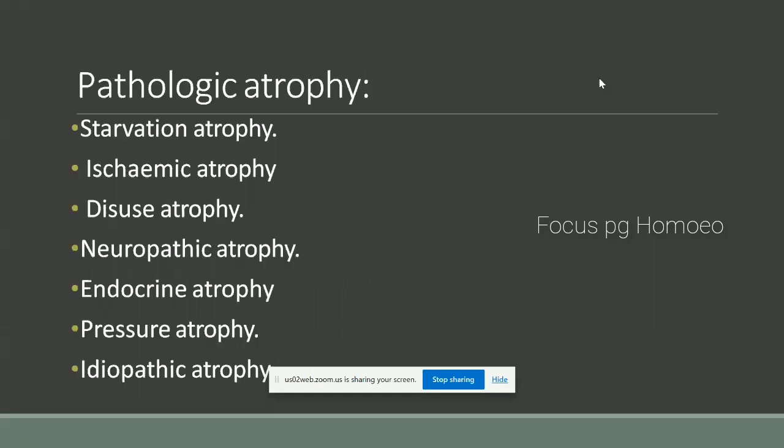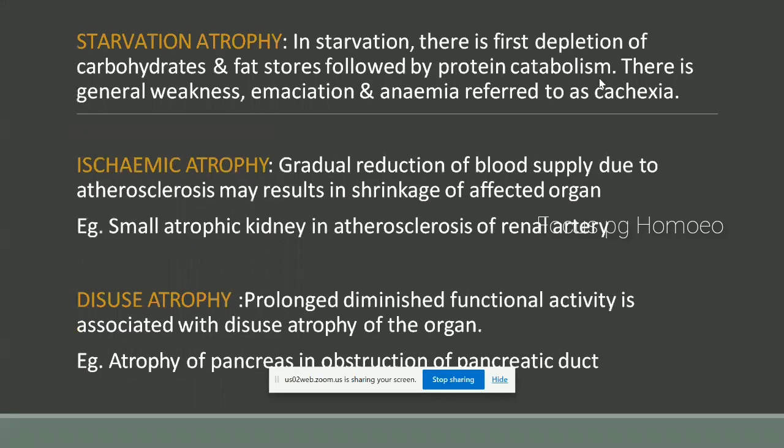Then the next one is pathologic atrophy. Examples of pathologic atrophy are starvation atrophy, ischemic atrophy, disuse atrophy, neuropathic atrophy, endocrine atrophy, pressure atrophy, idiopathic atrophy. These are some of the examples of pathologic atrophy. Okay, the first one is starvation atrophy.